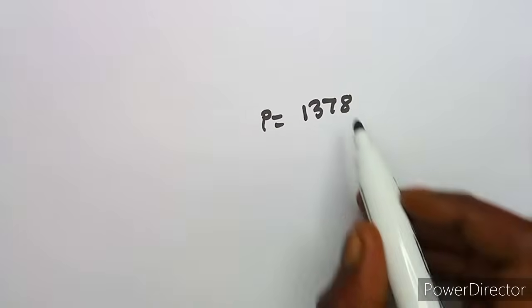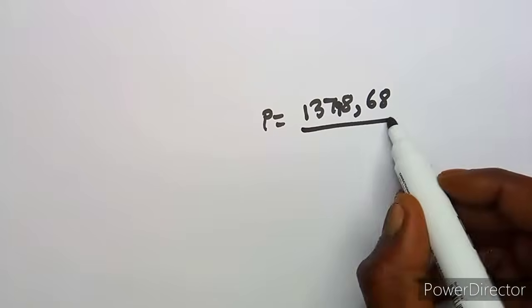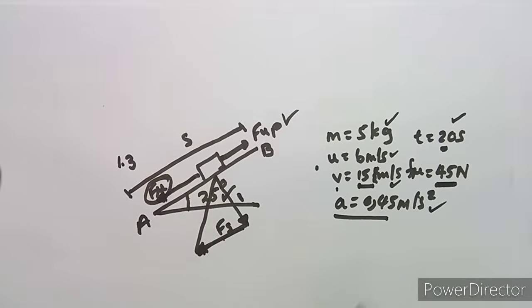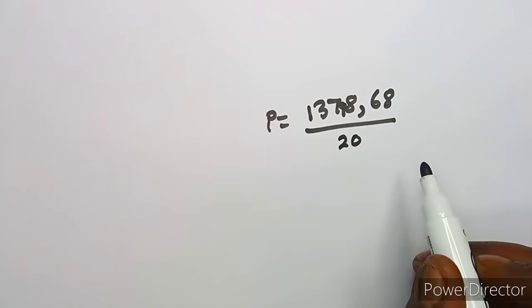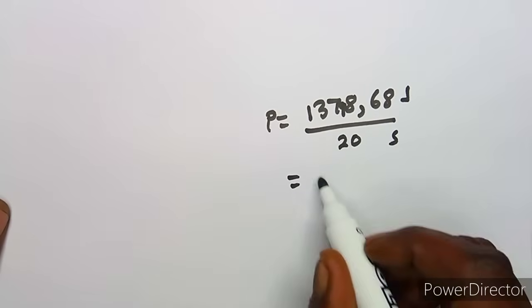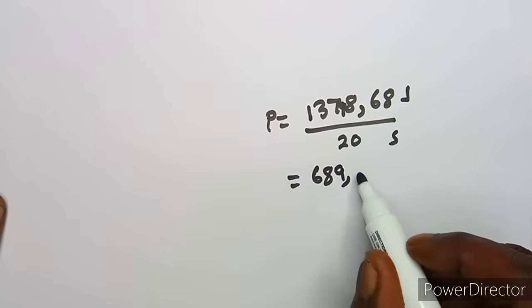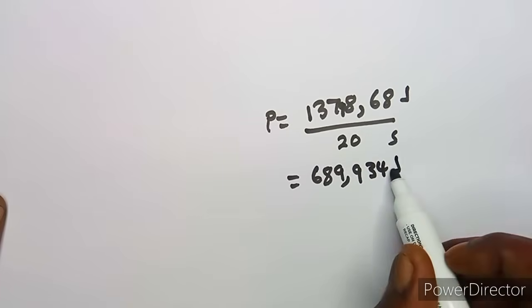1378, no, not 78, but 798.68. So that's what we have for the work done, which is over the total time. The time taken for us to go up the incline was 20 seconds. So that's it, guys. This is in joules, this is in seconds. So if you divide, you're going to obtain 689.934, something like that, which is in joules per second.